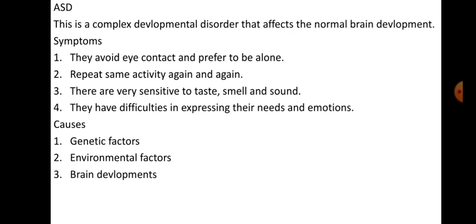They are very sensitive to taste, smell, and sound. They have difficulties in expressing their needs and emotions. Then the causes: first one is genetic factor, second one is environmental factor, third one is brain development. So this is about ASD.